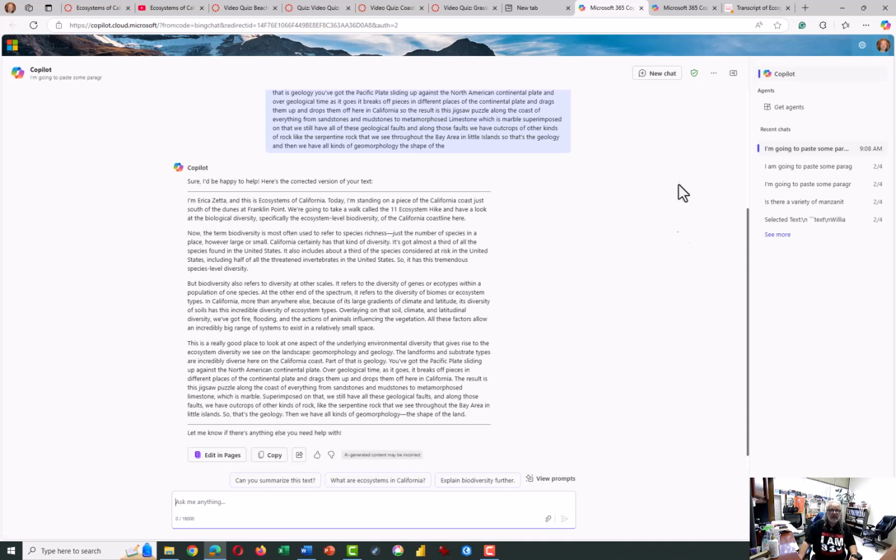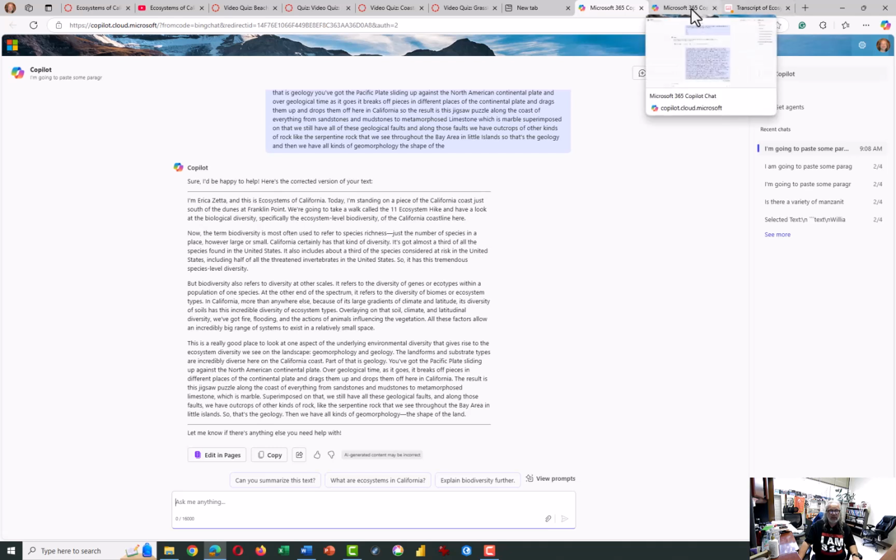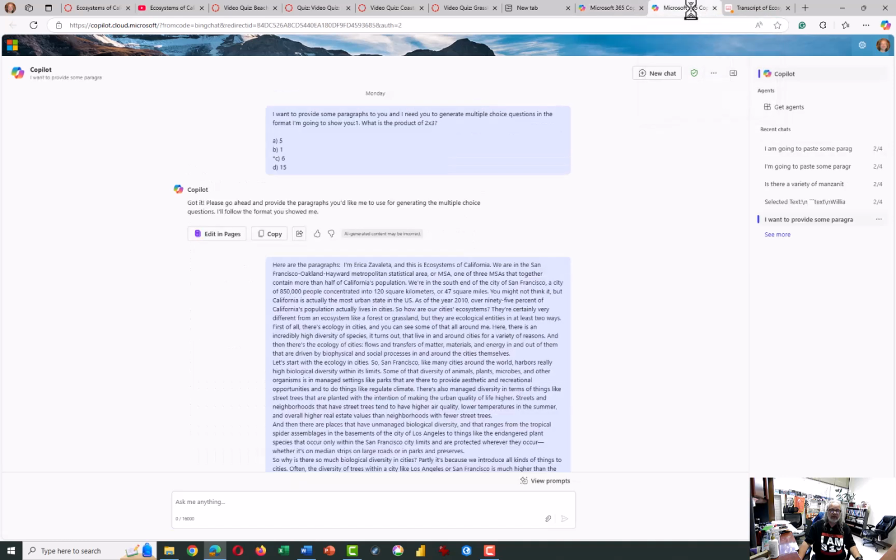The next thing that I ask it to do, once I'm satisfied with the quality of the text, is to generate questions for you in this QTI format that Canvas prefers. This is a lot easier if it's something that you've written or it's out of a textbook.